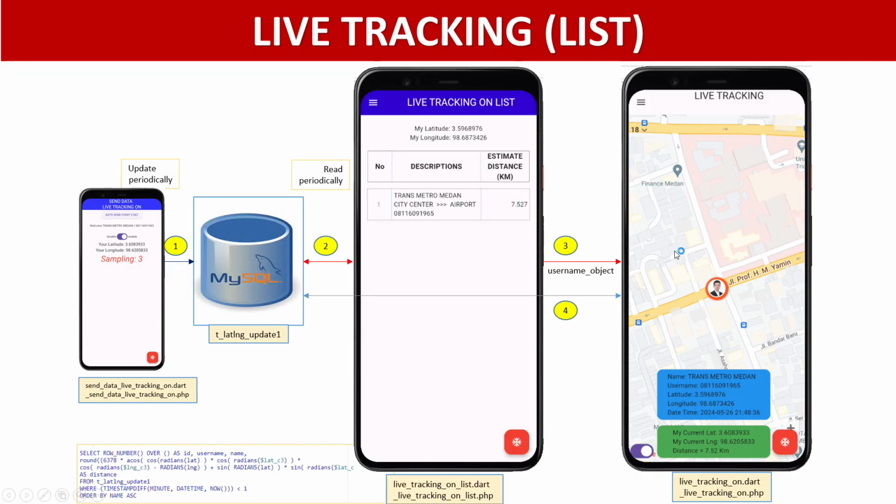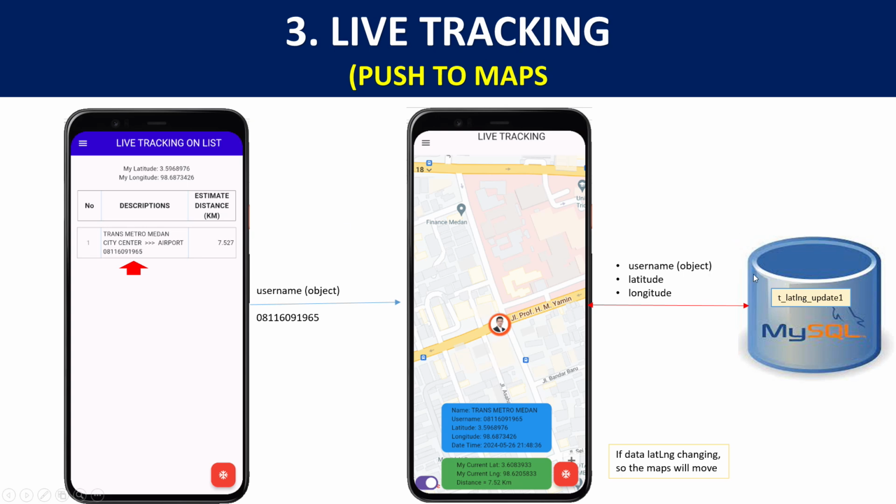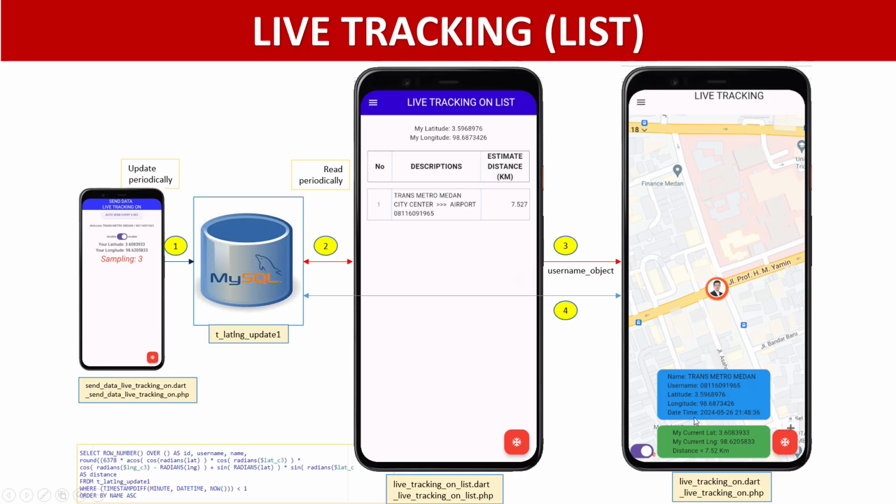If one goes from one location to another, the latitude and longitude change, and the maps will move, so we can see the maps move from one place to another.